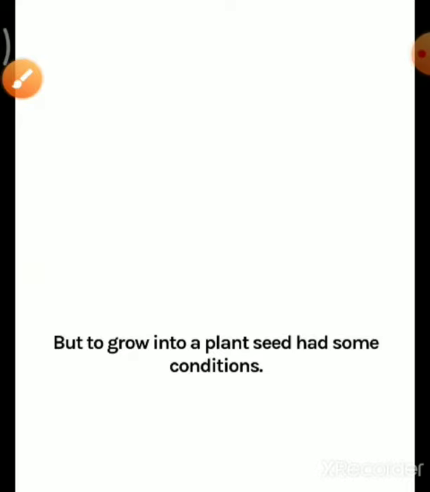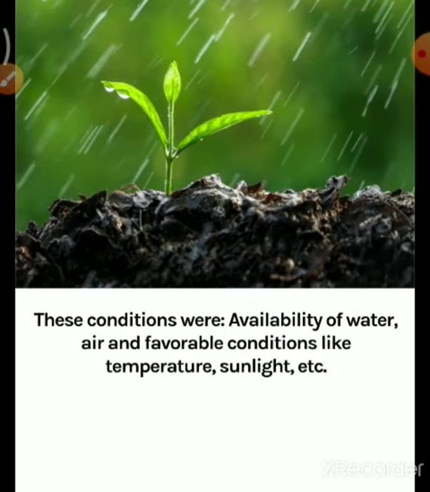But to grow into a plant, the seed had some conditions. Let's know about the conditions. These conditions were availability of water, air and favorable conditions like temperature, sunlight, etc. So as I told you before, for the germination of a seed, the seed needs sufficient amount of water, air, temperature and sunlight.